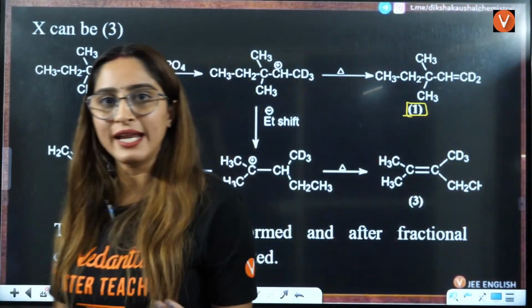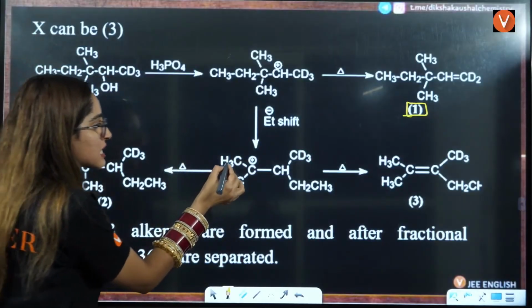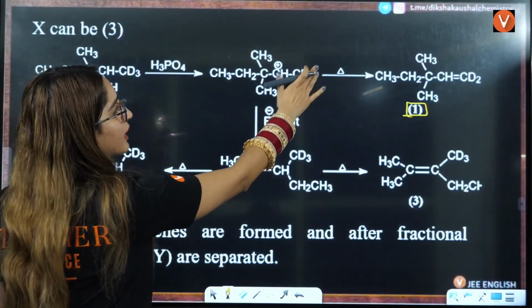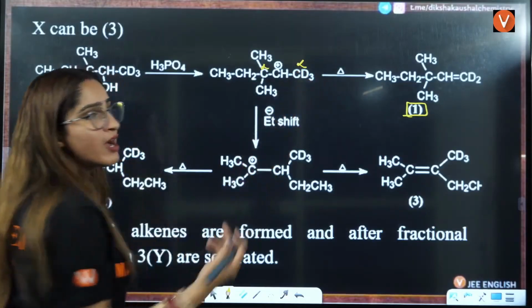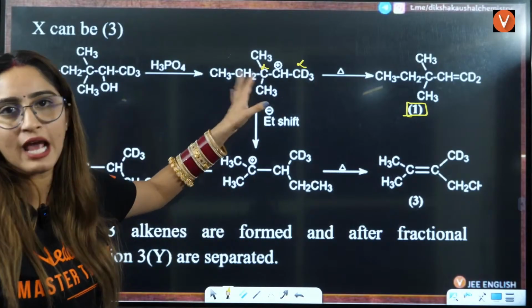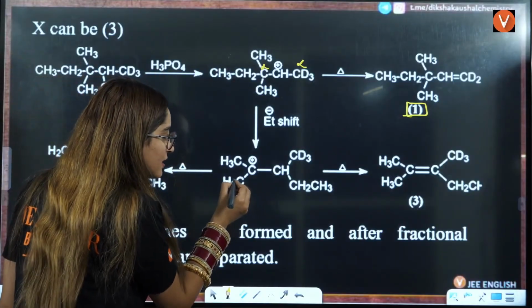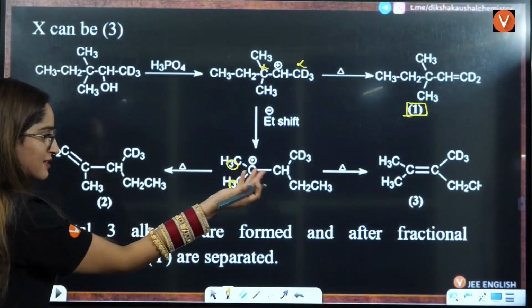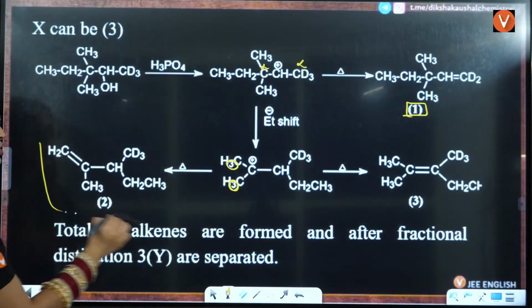Now here again dehydration will occur. Okay, so you have carbocation. One thing is, because here you have only one deuterium that it can lose, right? Either this alpha, this alpha only has the hydrogen isotope, this does not have any hydrogen or any hydrogen isotope. This has two cases, either this hydrogen can leave, if this hydrogen or this hydrogen, let's say, because both are symmetrical, or this hydrogen leaves, you will have this as your answer.